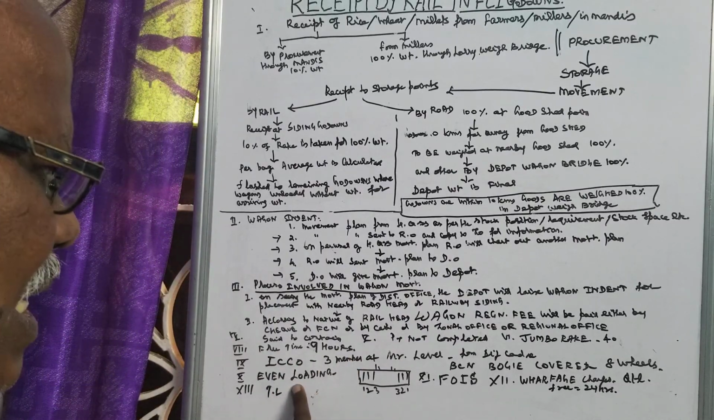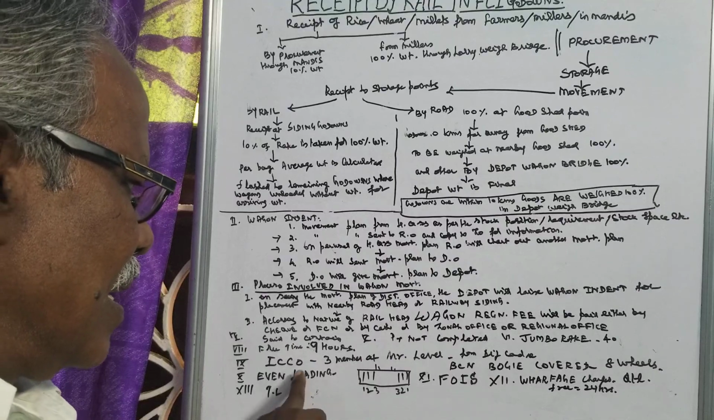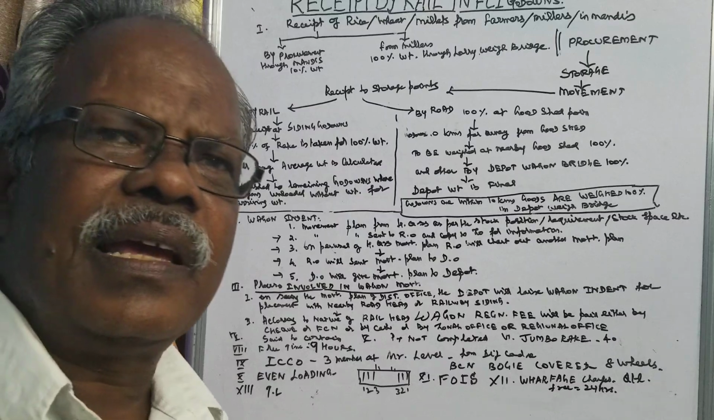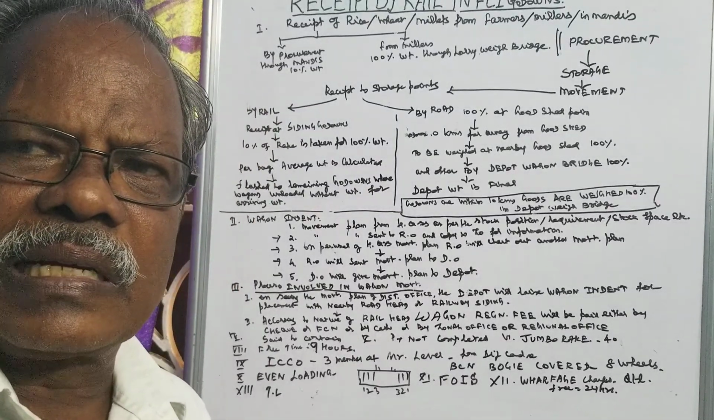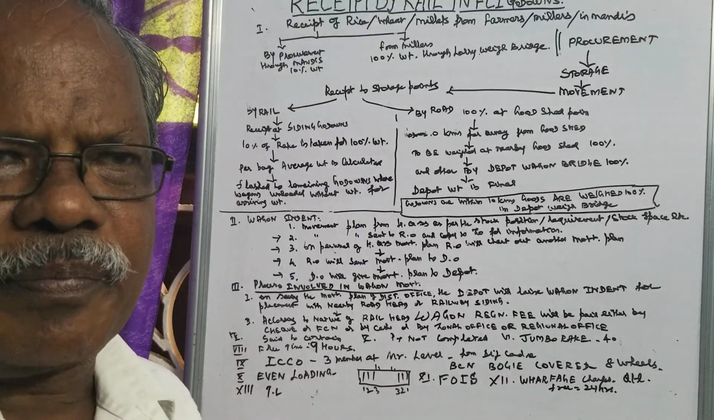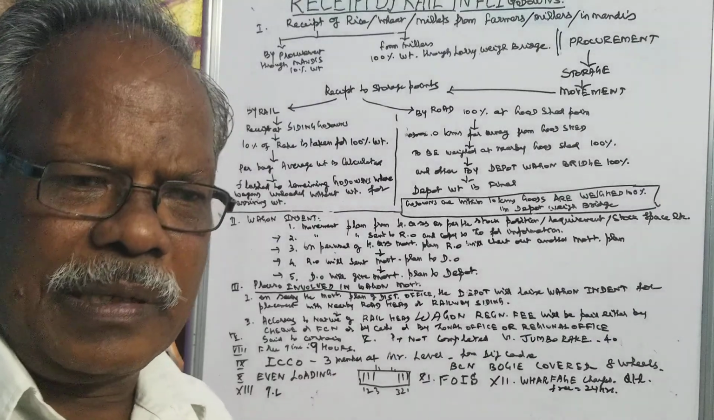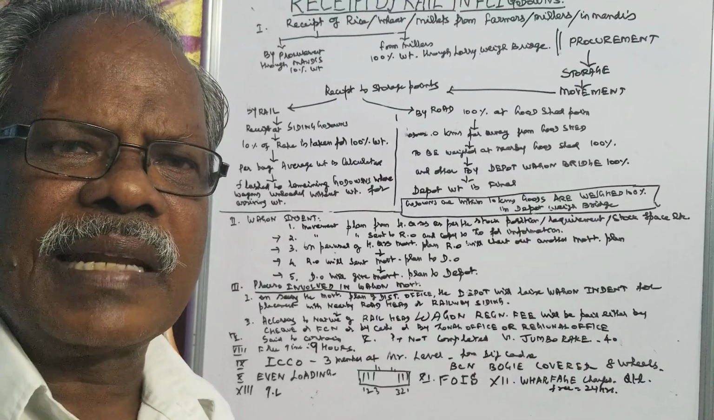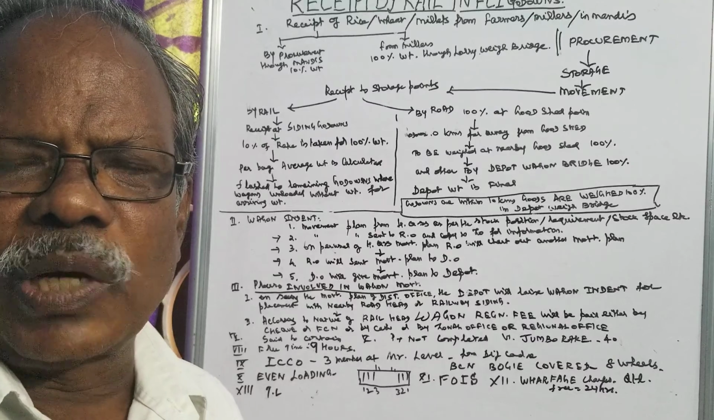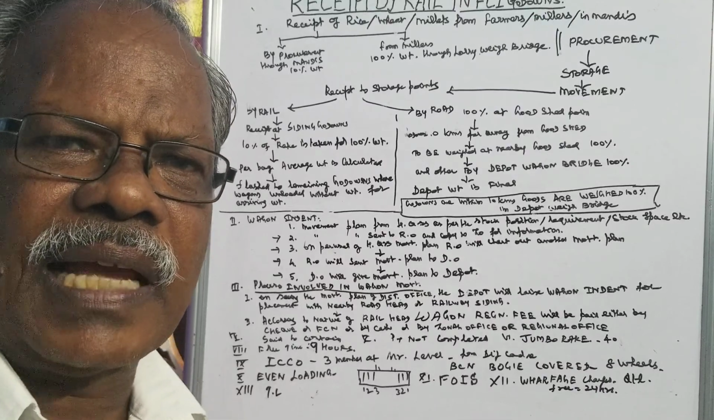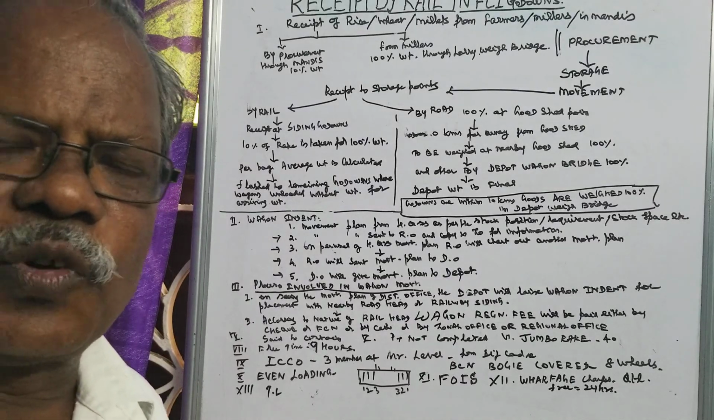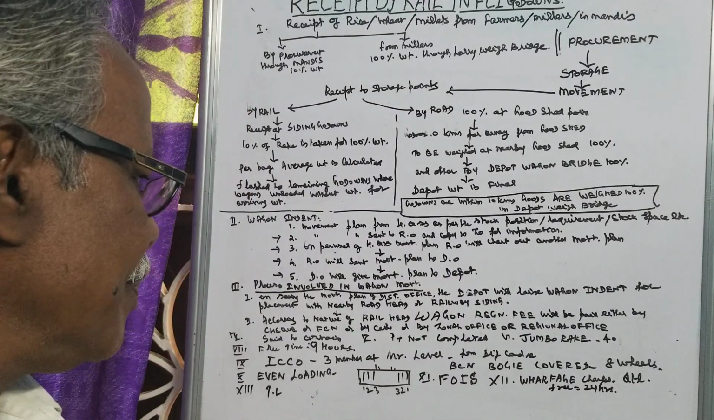And the next thing we have to see is even loading. What is even loading? Suppose the railway will be seeing how the loading is happening, because a wagon contains 8 wheels, that is, 2 axles will be there. In each axle there will be 4 wheels. Totally 8 wheels will be there.